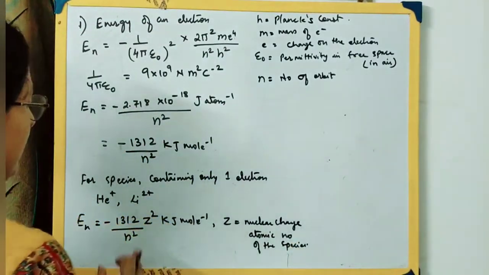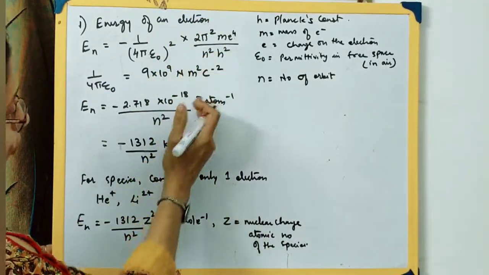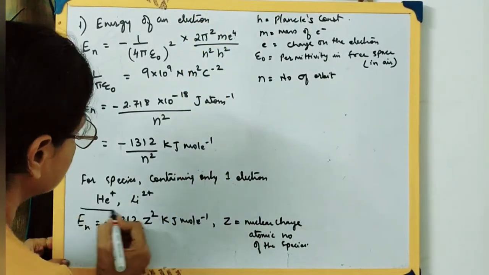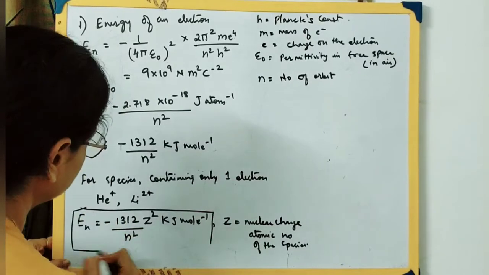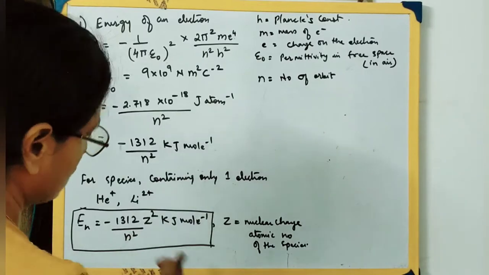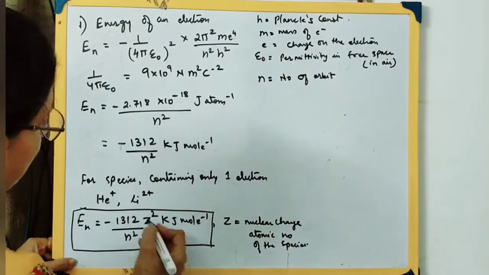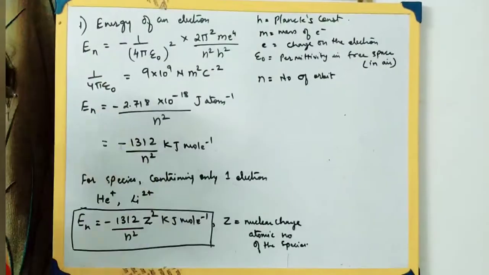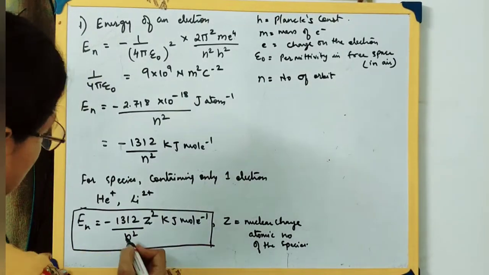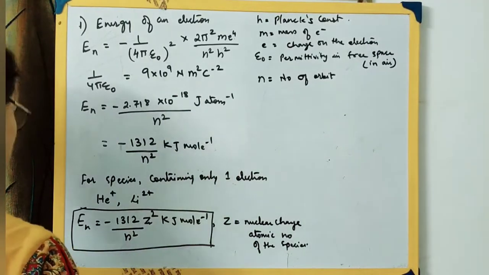So by this we can find out the energy of the electron in any energy level. Now what you have to do, you don't have to go through the derivation. According to our syllabus, you don't need the derivation, you simply need to learn this. This equation is very, very important. If you are given a numerical based on this, as far as my experience says, you will just be substituting the value of Z, that is the atomic number of a particular atom. You are very well versed with the atomic numbers. N is the energy level. You will be getting the energy of an electron in a particular energy level.